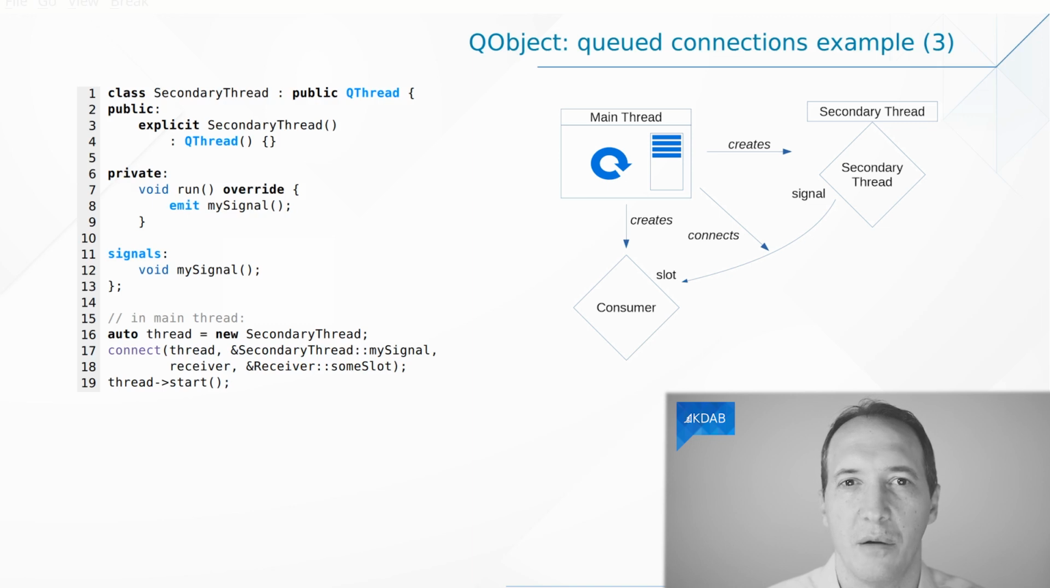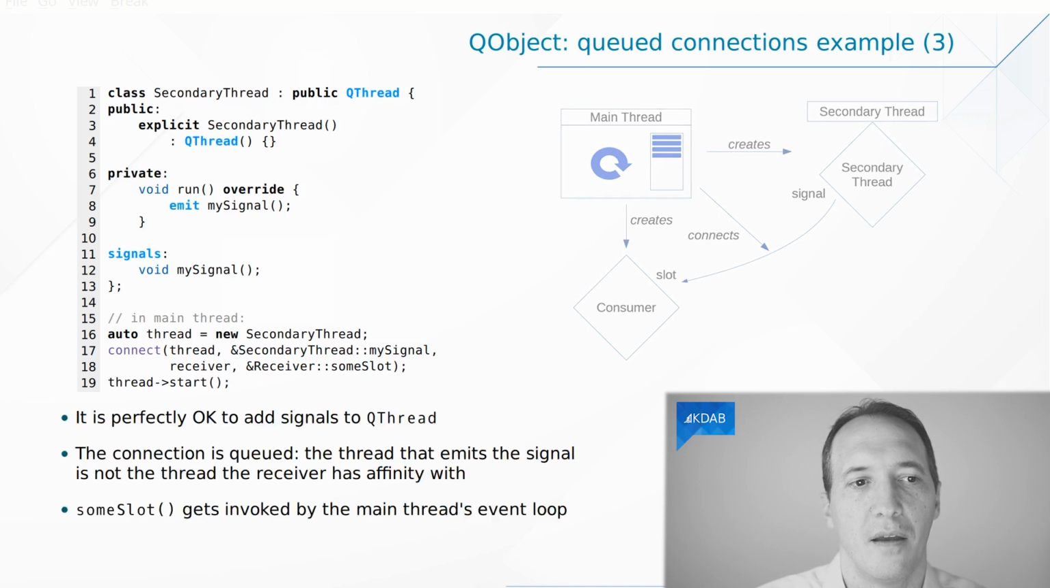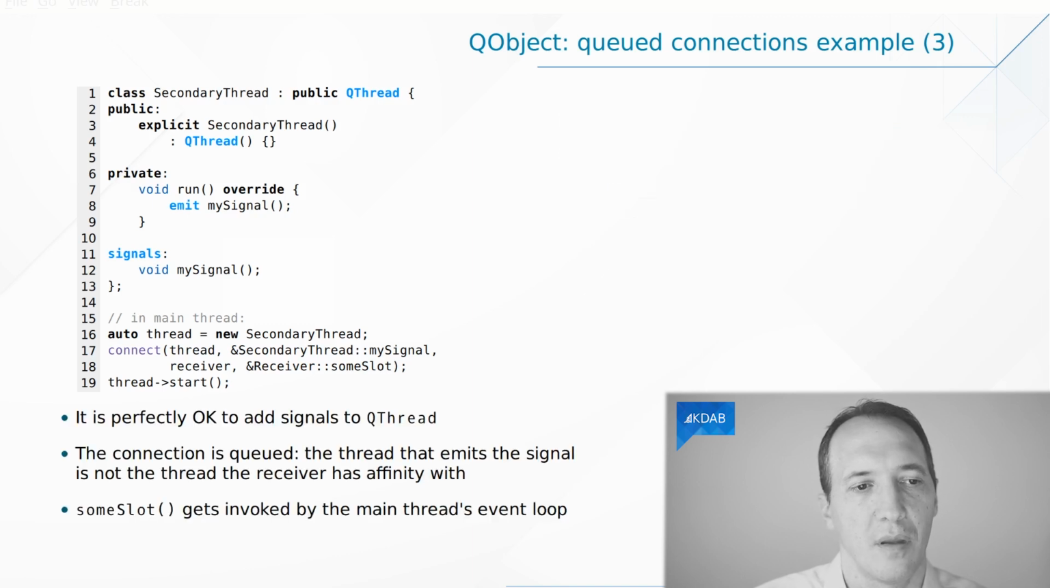One thing to notice here is that the secondary thread does not actually need an event loop for this to work. As you can see, we don't even go into exec. We just do our work if we had any work to do, and then at some point we emit a signal. This is fine. We don't need an event loop on the side of the emitter. We only need one for receiving those events. Right? So it is okay to add signals to a QThread.